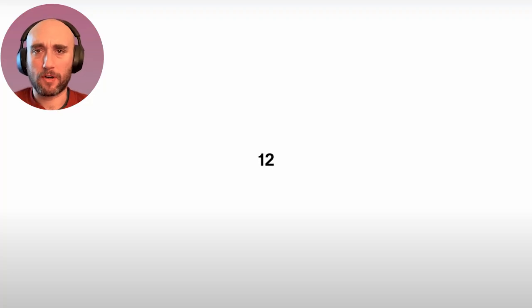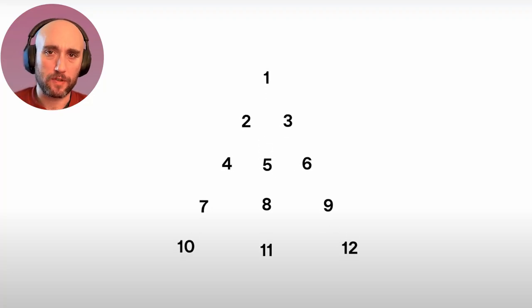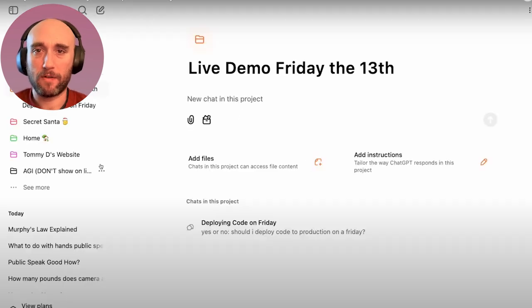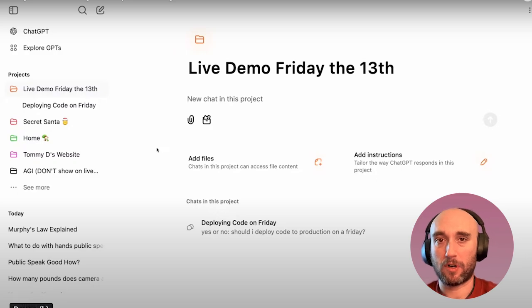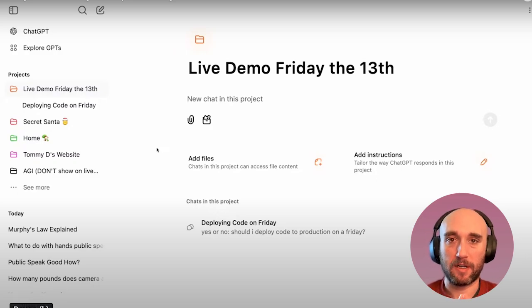Okay, so in day 7, OpenAI announced projects for ChatGPT, and this is kind of like a mini feature. It's still a product release, but it's something that a lot of us have been waiting for. It's just a way to pretty much organize your different ChatGPT conversations into folders. This is kind of a response now to Claude projects. It's a welcome feature and I'm excited to start setting it up.